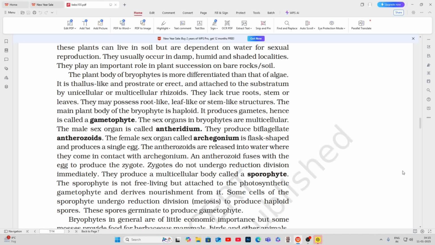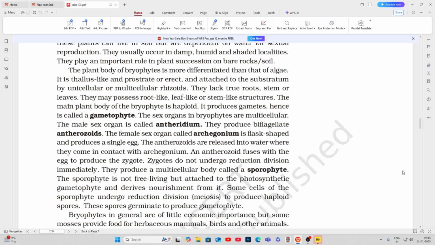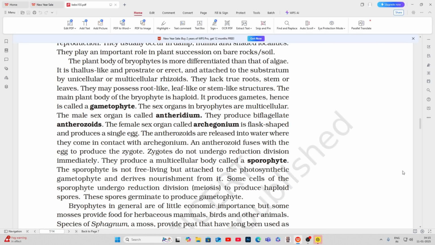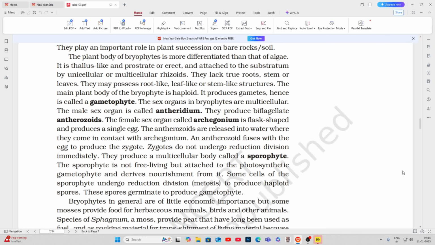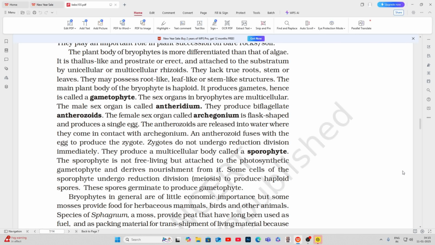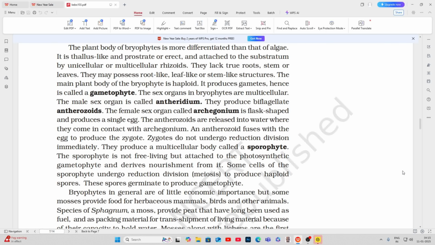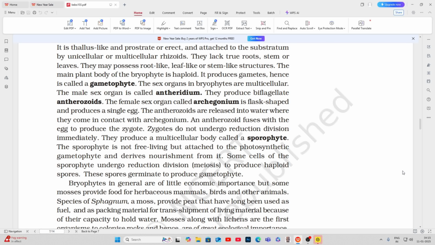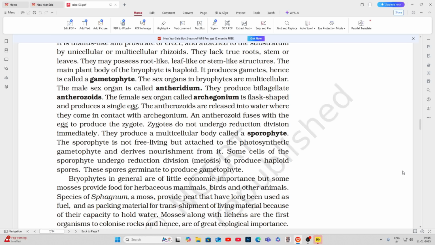The plant body of bryophytes is more differentiated than that of algae. It is thallus-like and prostrate or erect, and attached to the substratum by unicellular or multicellular rhizoids. They lack true roots, stem, or leaves. They may possess root-like, leaf-like, or stem-like structures. The main plant body of the bryophyte is haploid.